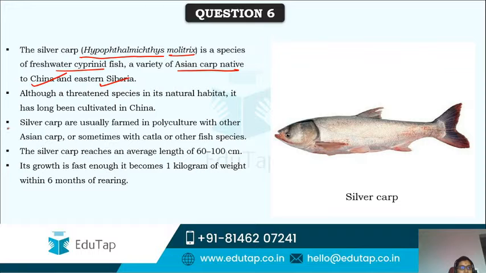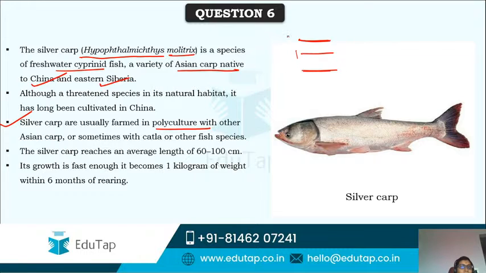And this is usually farmed in polyculture. In polyculture you can release various types of fishes at a time. As per the fishes' feeding habits, they can be divided into 3 major types. Not even 3, even 4 also. Surface feeders, they feed on the surface of the pond. Middle feeders or column feeders, they feed on the middle or sides of the pond, and bottom feeders, they feed on the bottom of the pond.